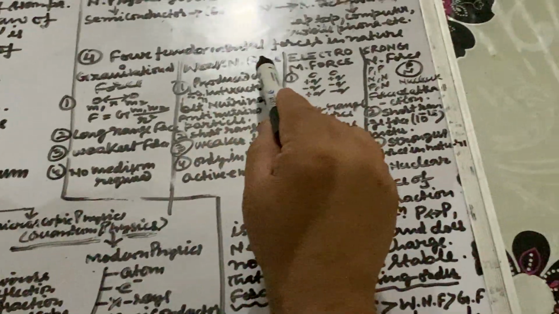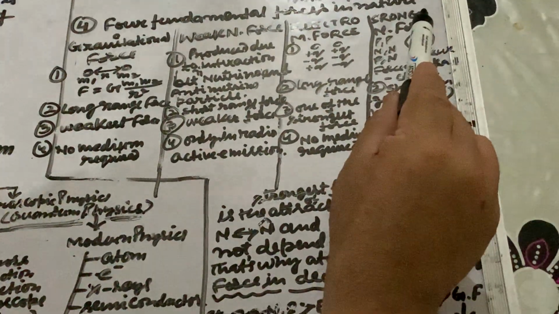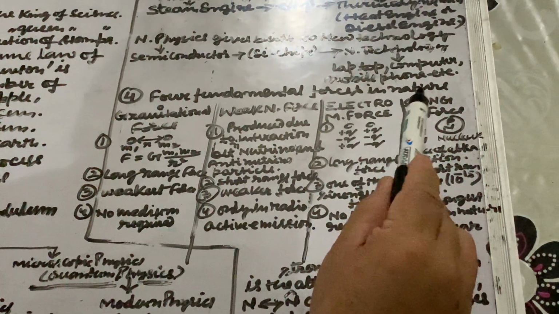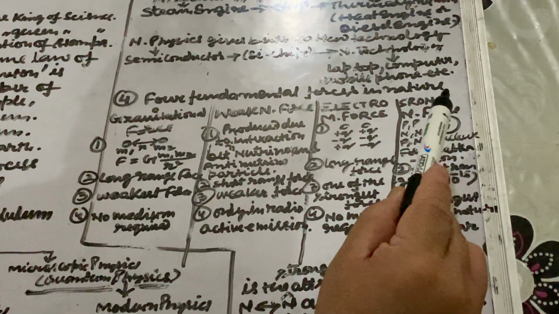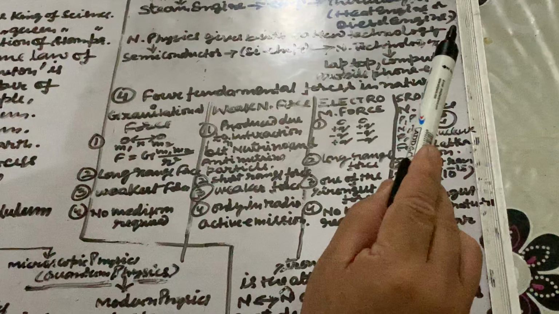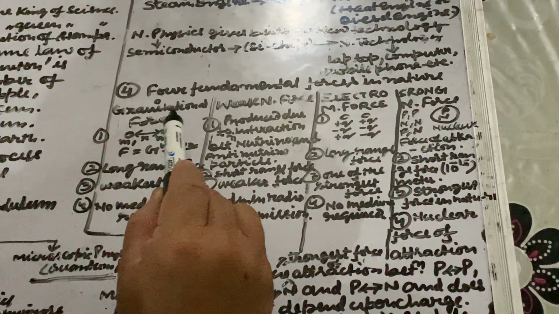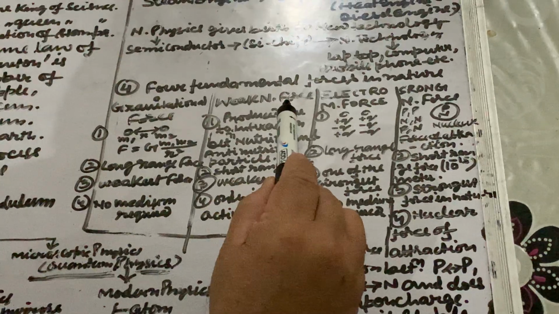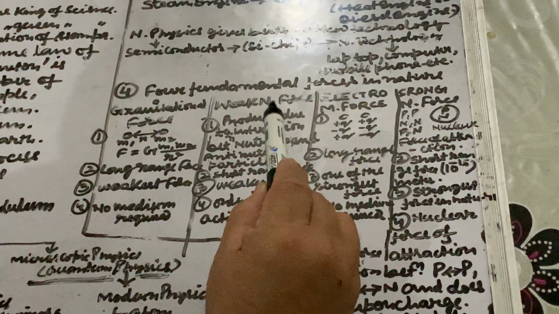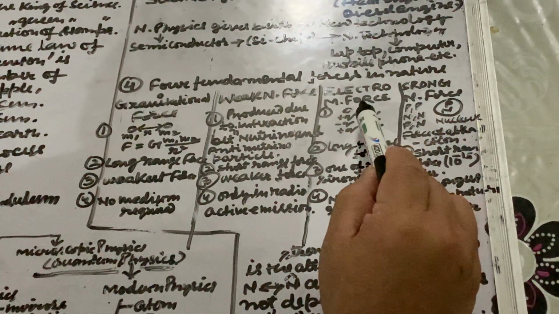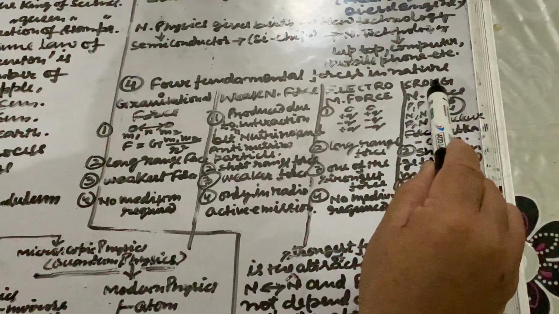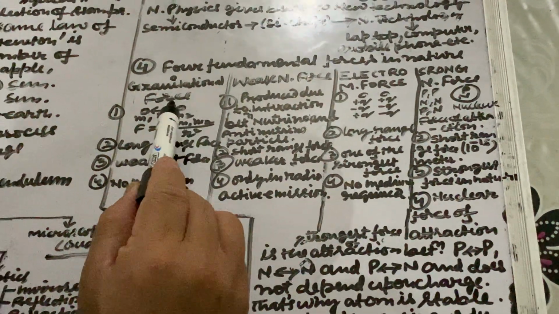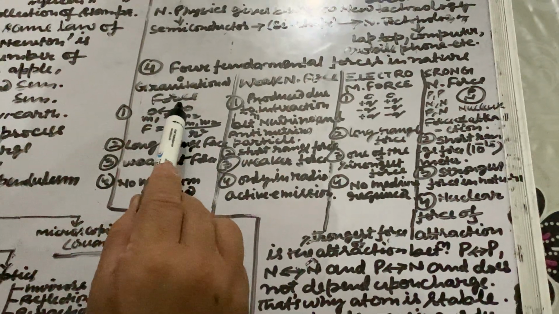Now, four fundamental forces in nature. There are only four fundamental forces in nature. These four fundamental forces are: first is gravitational force, second is weak nuclear force, third is electromagnetic force, fourth is strong nuclear force.